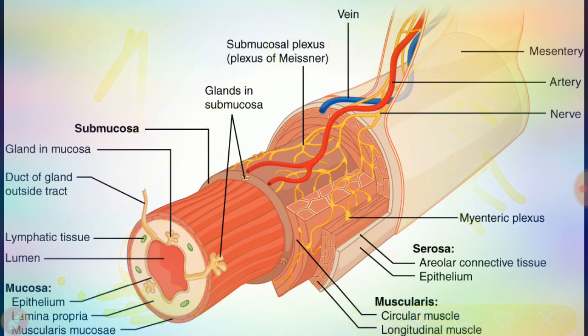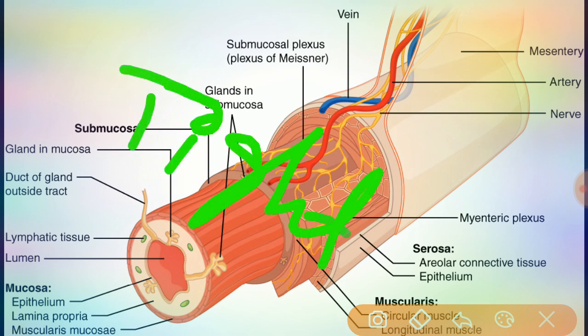Here the simple columnar epithelium is helpful in secretion and absorption. It also lines the stomach and the intestine. Tight junctions are present between the cells. These tight junctions tightly seal neighboring simple columnar epithelium cells to one another and restrict leakage between the cells, so there is no leakage between them.